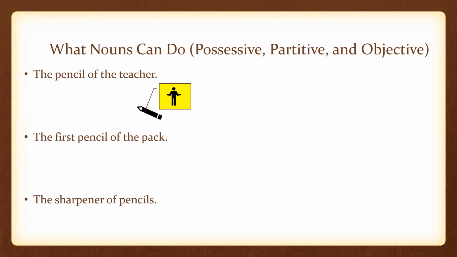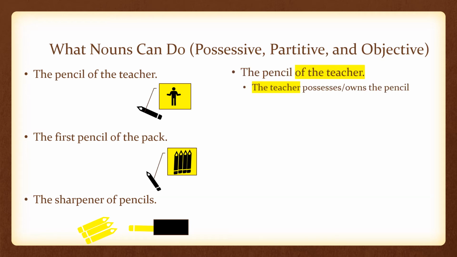The pencil of the teacher. This is a pencil that belongs to a teacher. It shows possession. The first pencil of the pack. This shows that the pencil is part of a greater whole, so this is a partitive. The sharpener of pencils. The pencils are the object being sharpened. This is called an objective genitive.